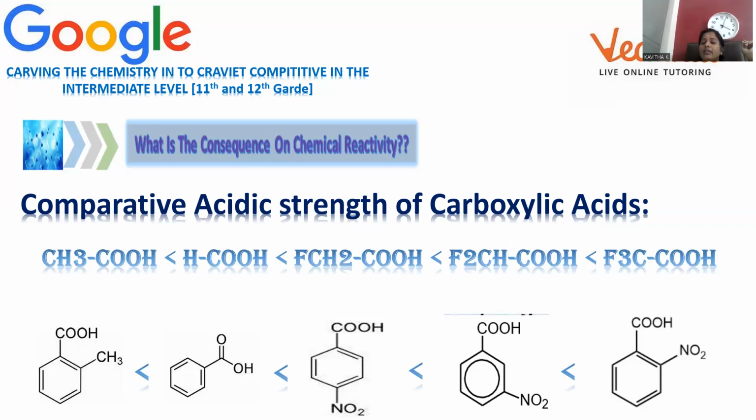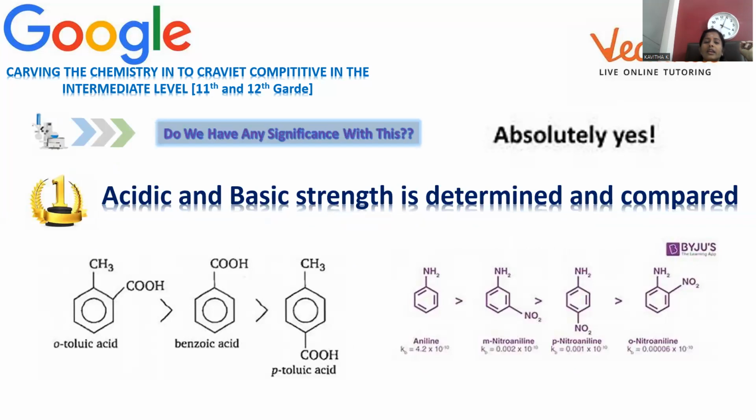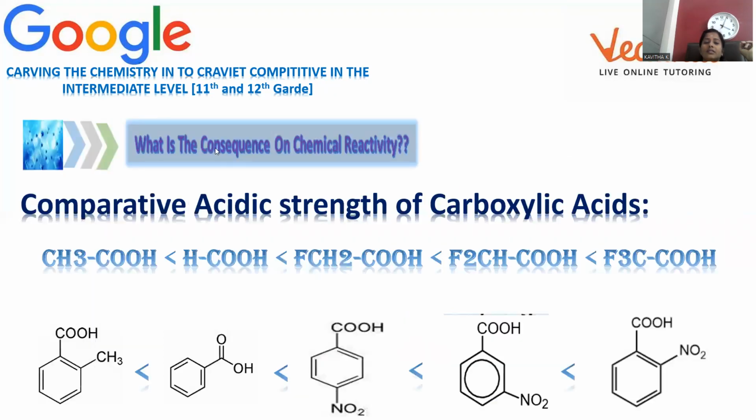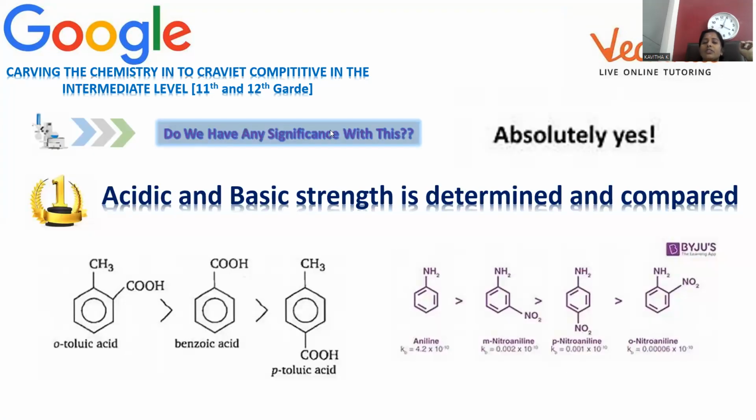This purely relies on the inductive effect. Either it may be plus I effect or minus I effect, whatever kind it may be, all kinds of acids are compared with their inductive effect only, right? So this is the way acidic strength can be explained for the carboxylic acids. Okay, so by this consequence in the chemical reactivity mentioned, move on to the next question.